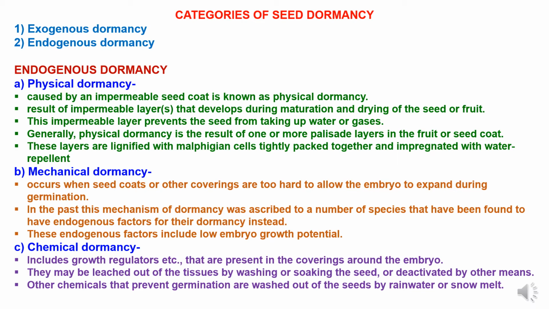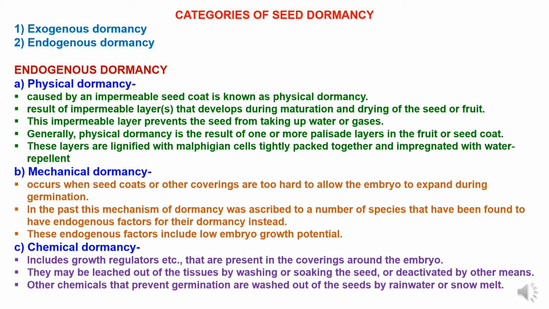As far as physical dormancy is concerned, this is the dormancy caused by an impermeable seed coat. Physical dormancy is the result of impermeable layers that develop during maturation and drying of the seed or fruits. This impermeable layer prevents the seed from taking up water or gases, and as a result, the seed is prevented from germinating until dormancy is broken.